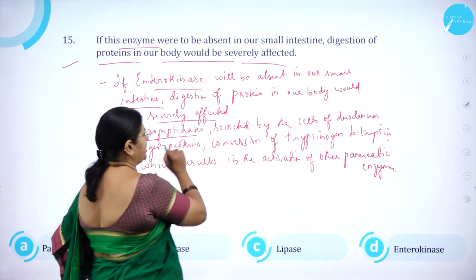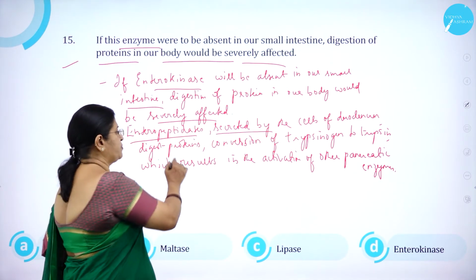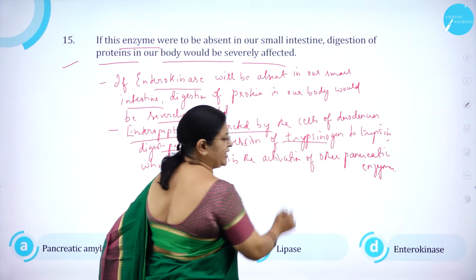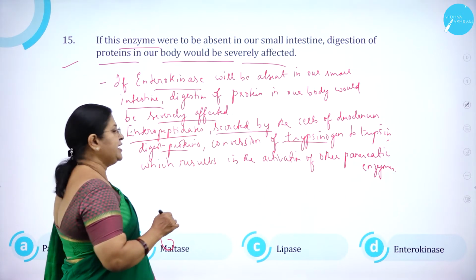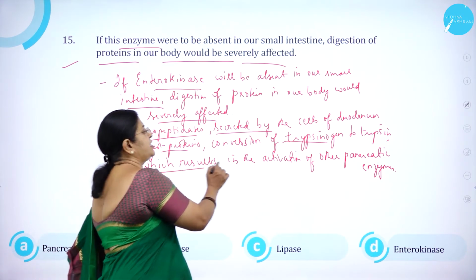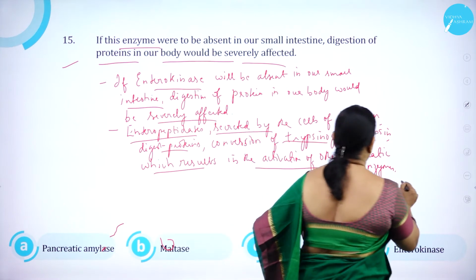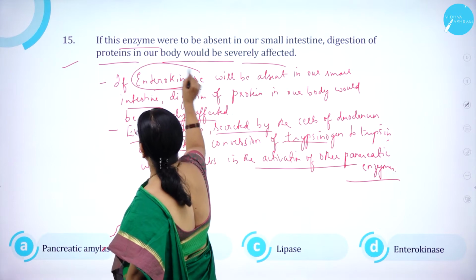So this enteropeptidase is secreted by the cells of duodenum, to digest proteins, converting inactive trypsinogen to trypsin. As you know, it acts on what? Proteins. Trypsin is an enzyme which acts on proteins, which results in the activation of other pancreatic enzymes. So it is enterokinase.